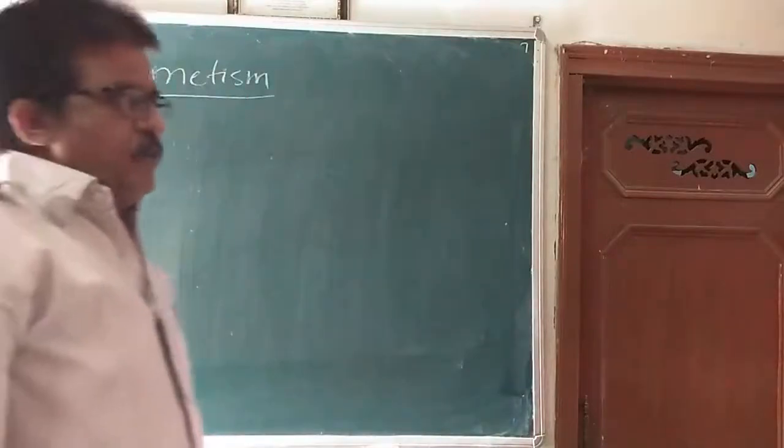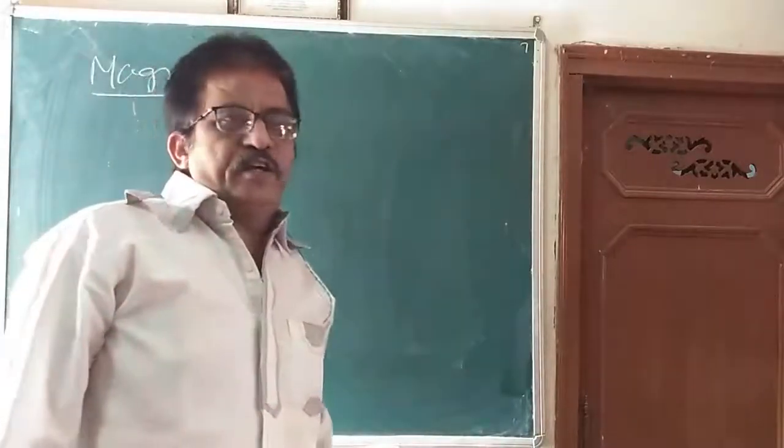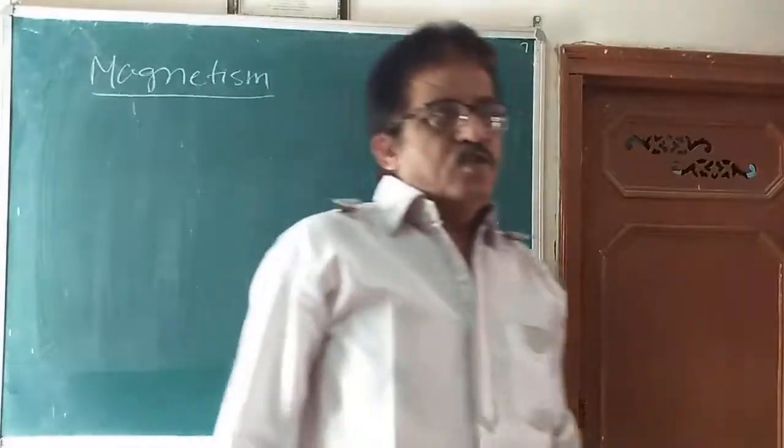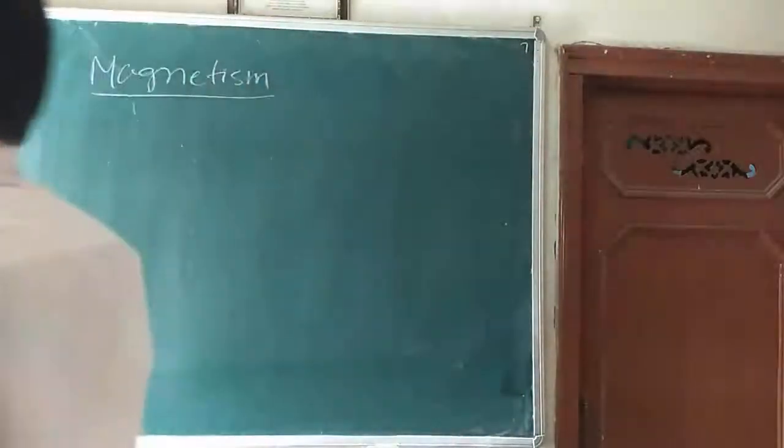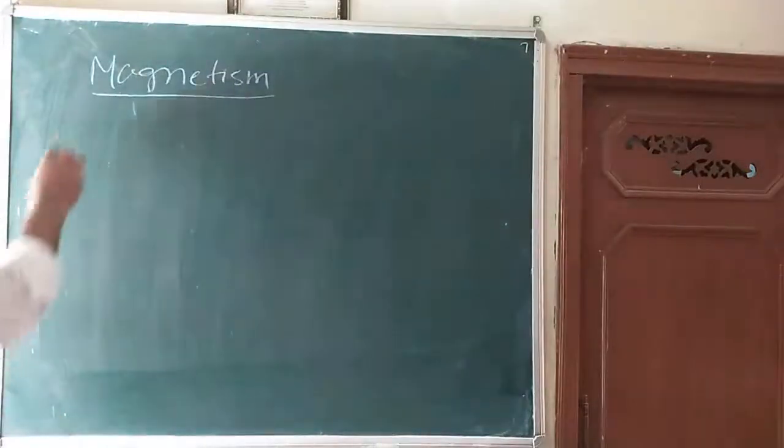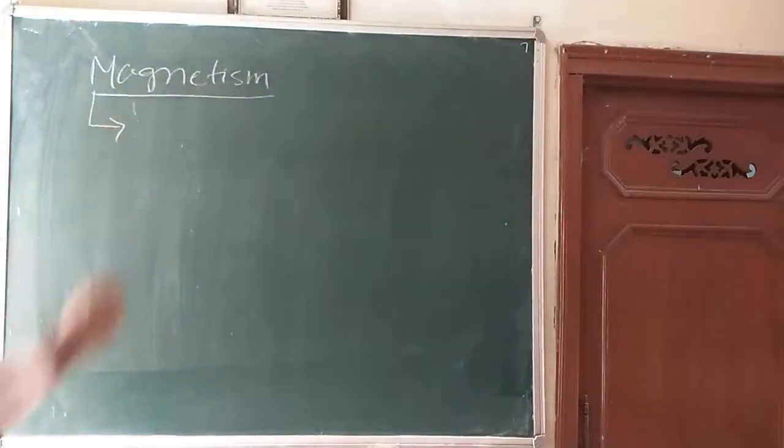Some of the ideas of magnetism that we have already learned in 10th class. So let us just rememorize some of the concepts. First one is, what do you mean by magnetism?